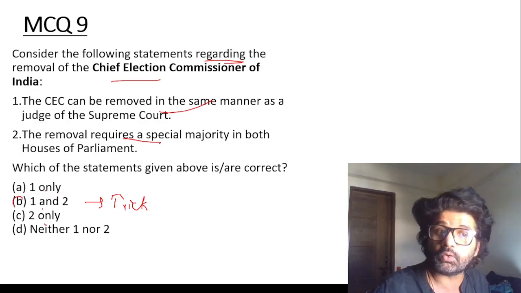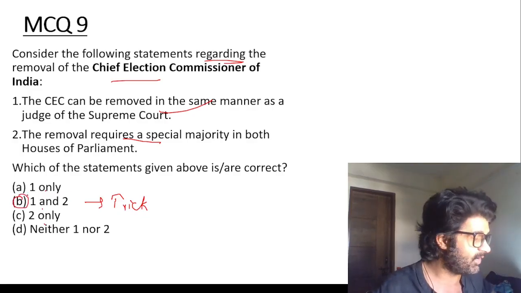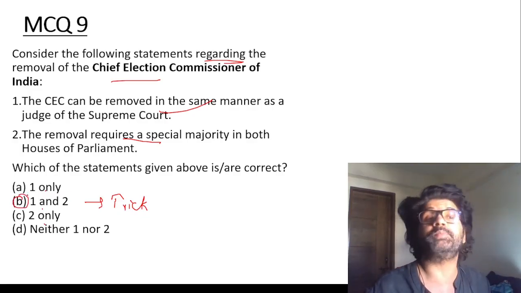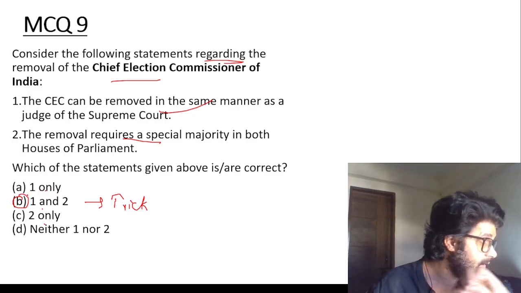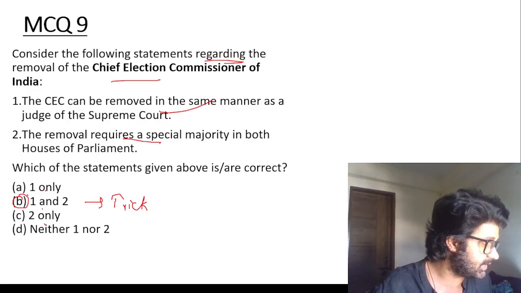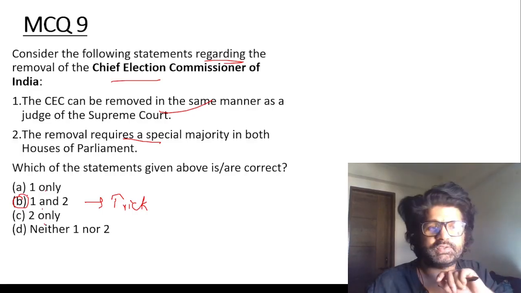So look out for these options, guys. You may feel like, sir, what are you saying? We will never make those mistakes. People do make those mistakes. I have seen it. You may have also seen it. You may yourself have made these mistakes, guys. So please don't do such stupidities.